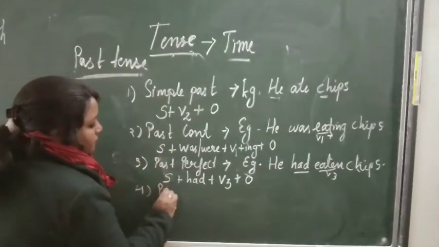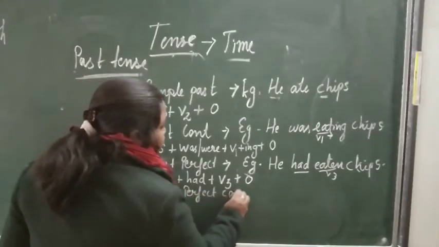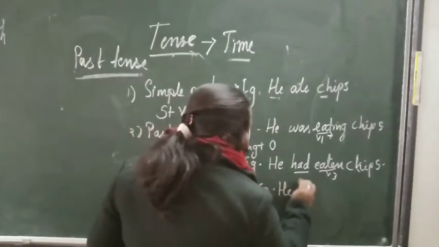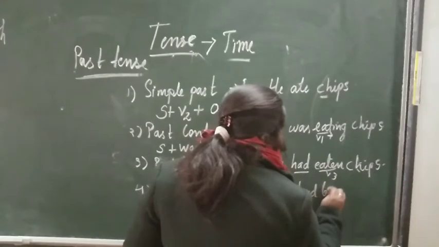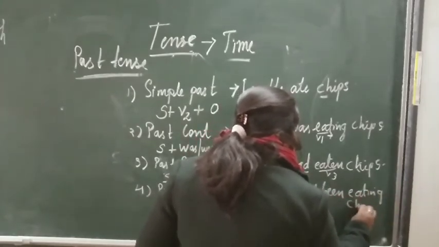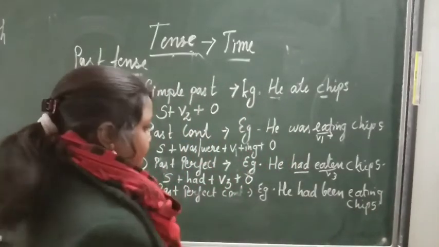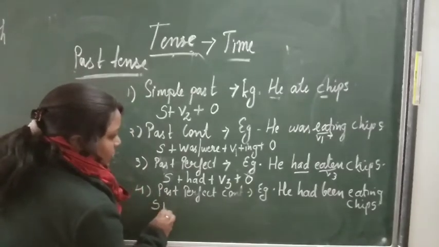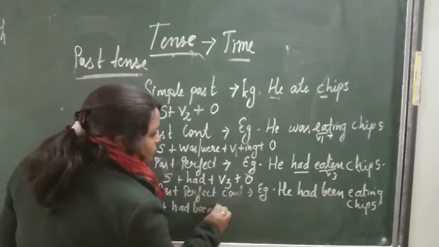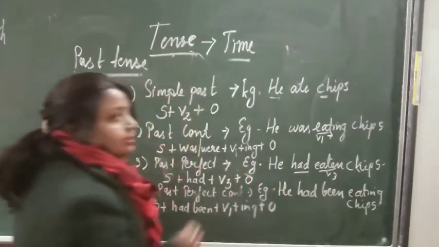Now fourth is past perfect continuous. Now same example. He had been eating chips. Clear? Now here what are there? Subject plus had been plus verb first form plus ing plus object.